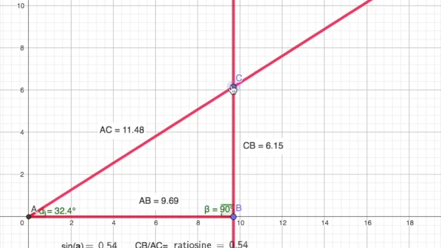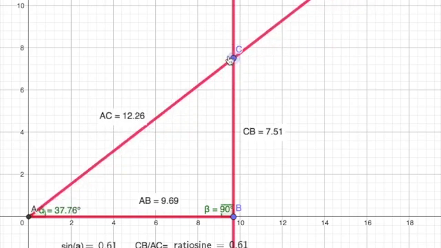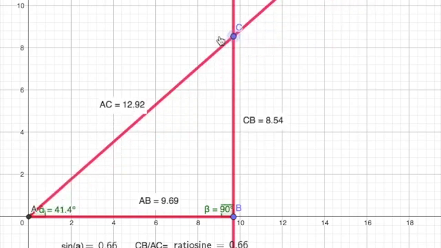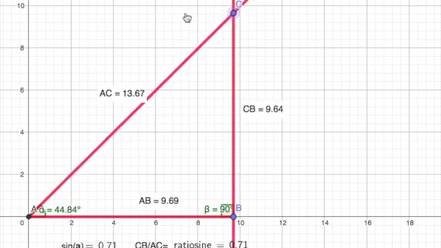Now it does matter if I lift this up. Now you can see that sine is changing. If we go to 45, of course I won't get it exactly right. Oh, I did, 45.